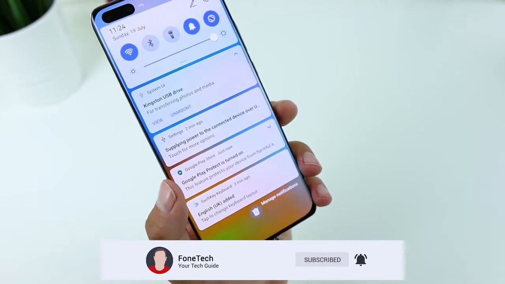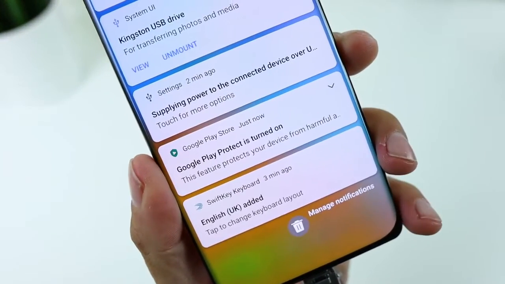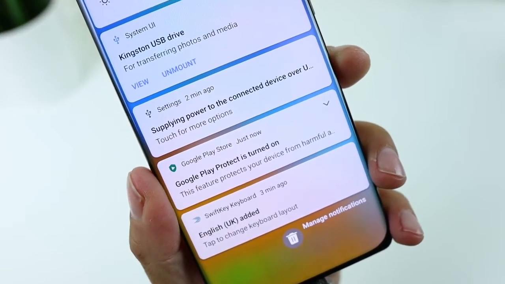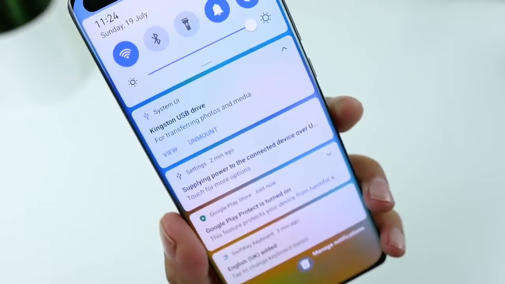There is a Google Play Protect notification. Very nice. But we need errors. We need Google Play errors.